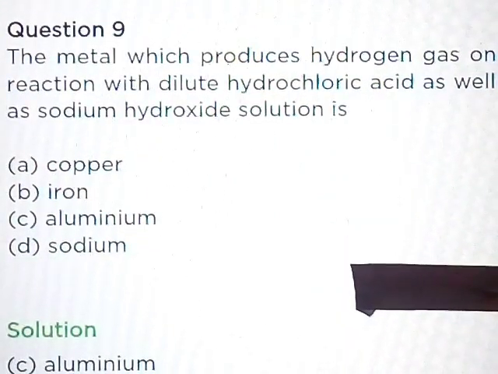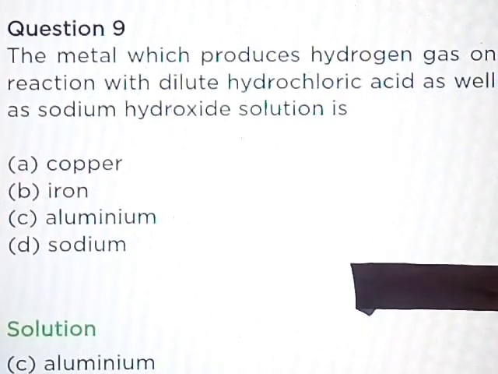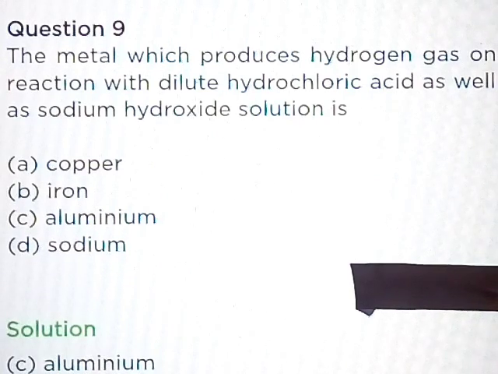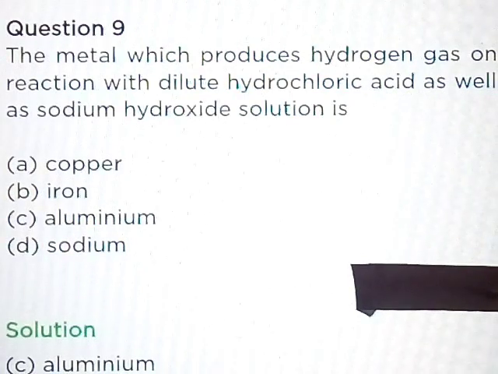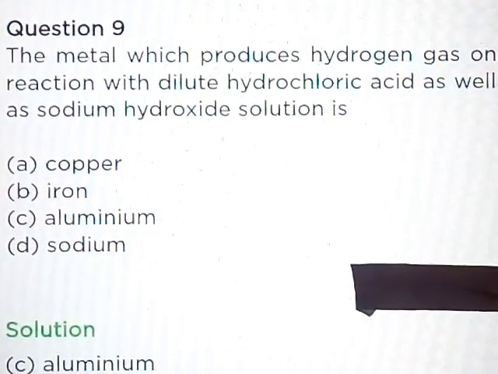Question number 9. The metal which produces hydrogen gas on reaction with dilute hydrochloric acid as well as sodium hydroxide solution is Part A, copper, Part B, iron, Part C, aluminium, Part D, sodium. Solution: aluminium. Aluminium produces hydrogen gas on reaction with dilute hydrochloric acid as well as sodium hydroxide solution.